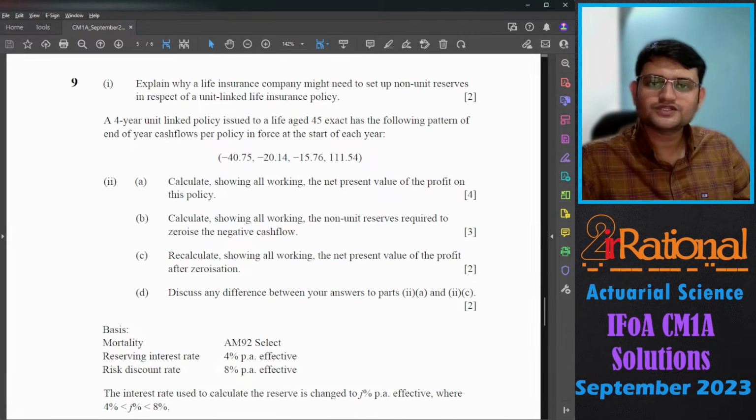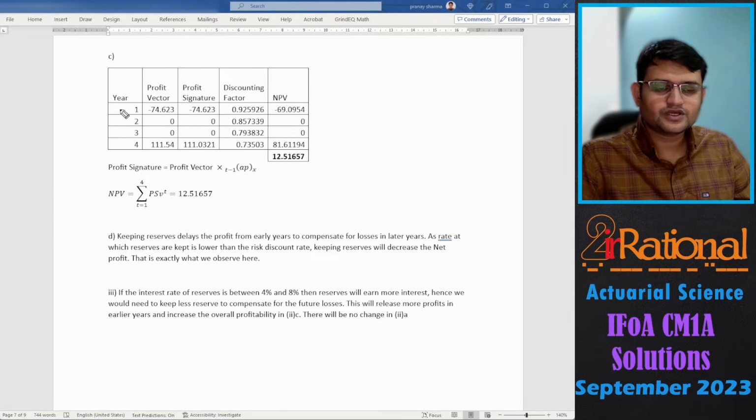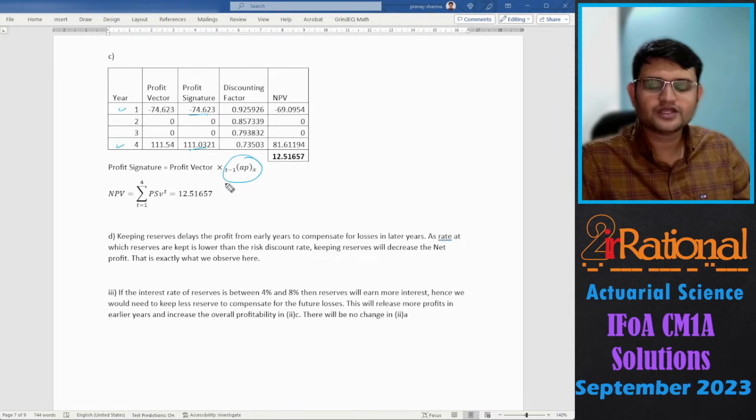Now we have to do the same thing. Calculate net present value after zeroization. So take the profit vector and profit signature. We have already calculated T minus 1 APX. We have the discounting factors. Take the net present value, add them up, and we'll get now 12.51.